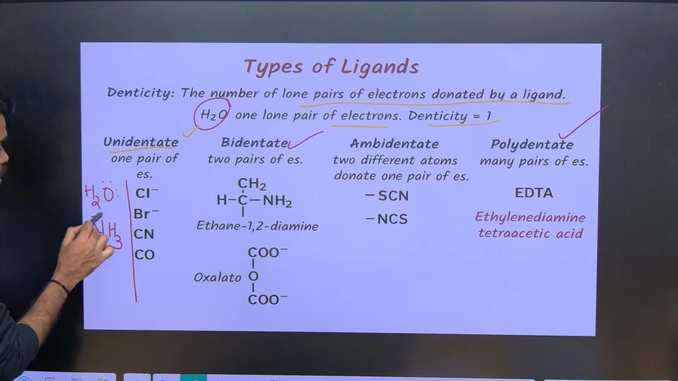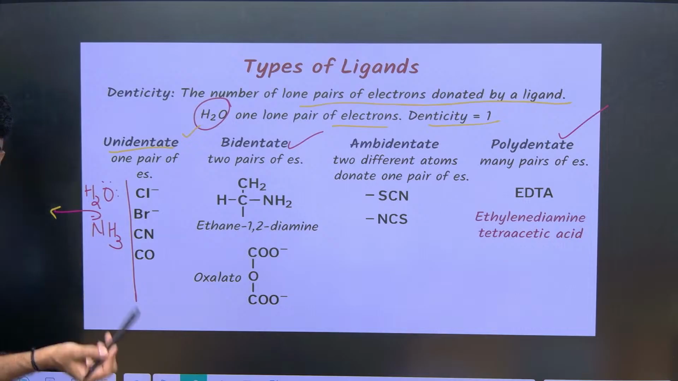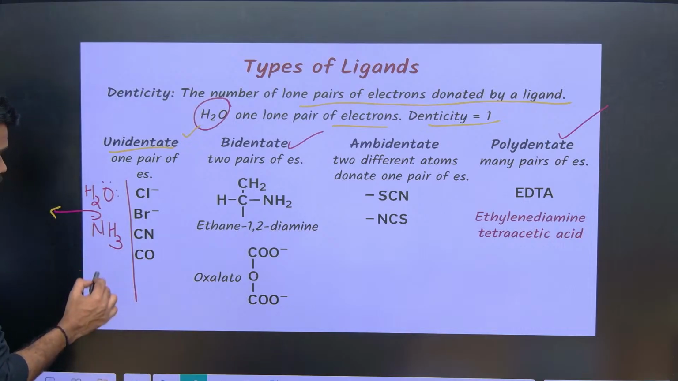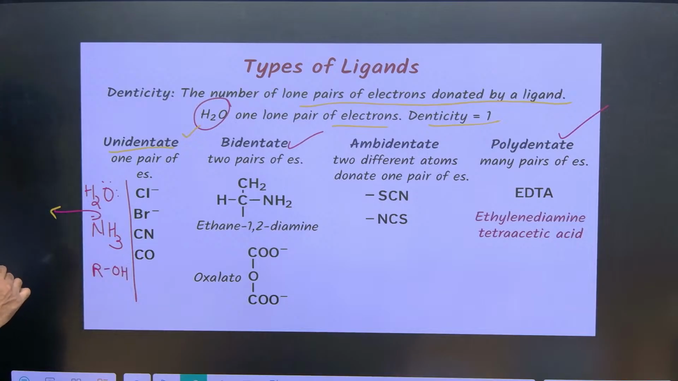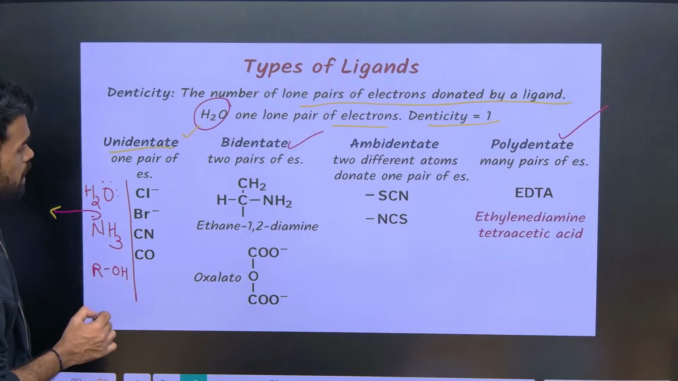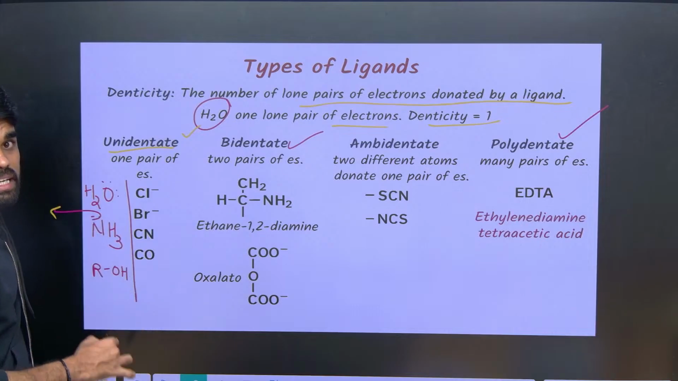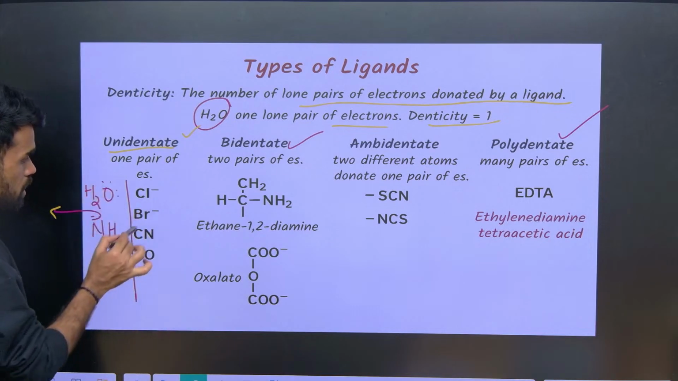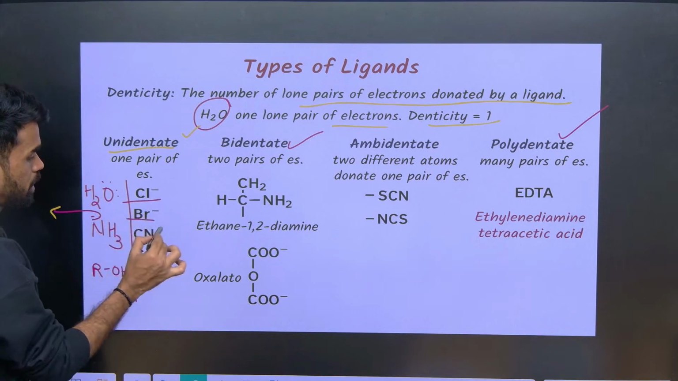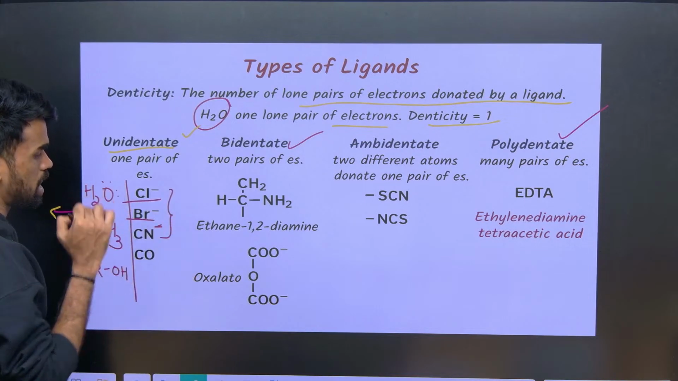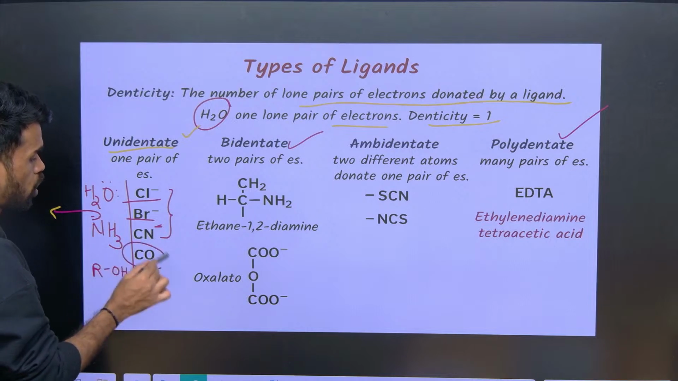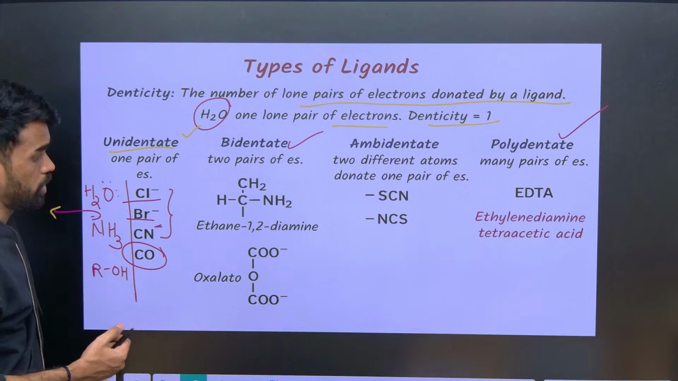They can only form one bond with the metals, like ammonia, alcohols, ROH. So these things come under what? Monodentate ligands. Okay, so there are some monodentate but negatively charged ligands. These are neutral, these are negatively charged, Cl minus, Br minus, CN minus, something like this. They are negatively charged ligands. Okay, here CO, carbonyl group, is also a monodentate ligand.